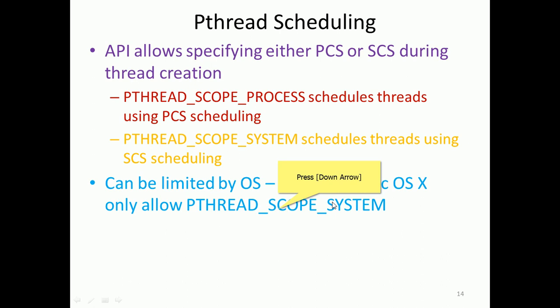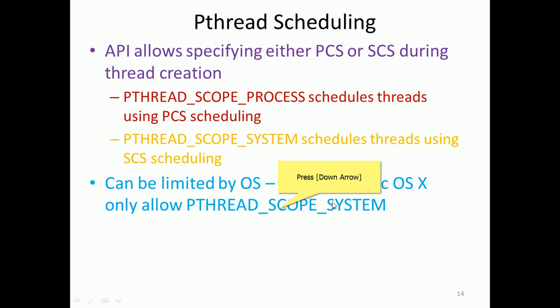So now we can see the scheduling algorithms with some coding. The API allows specifying either PCS or SCS during thread creation. So there is PTHREAD_SCOPE_PROCESS using PCS scheduling, and PTHREAD_SCOPE_SYSTEM scheduling threads using SCS.